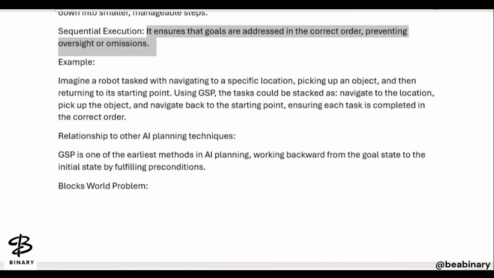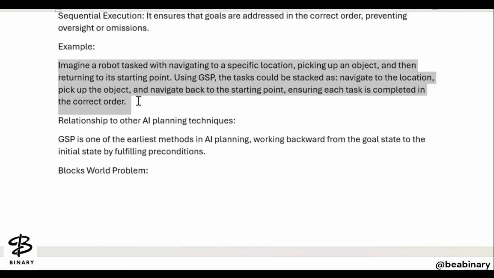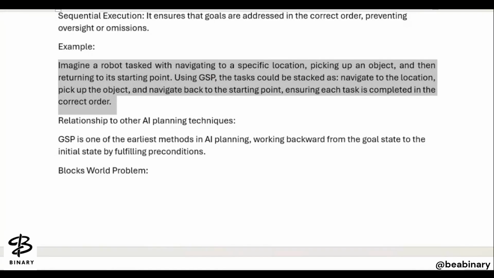If we talk about an example here, imagine a robot tasked with navigating to a specific location. We saw this example yesterday too. We are talking about a robot navigating to a specific location, picking up an object, and then returning to its starting point. So using goal stack planning, the task could be stepped as: navigate to the location first, then pick up the object next, and then navigate back to the starting point, ensuring each task is completed in the correct order.